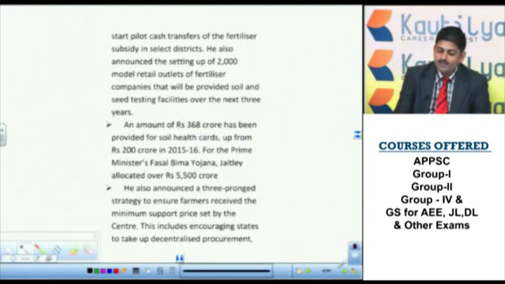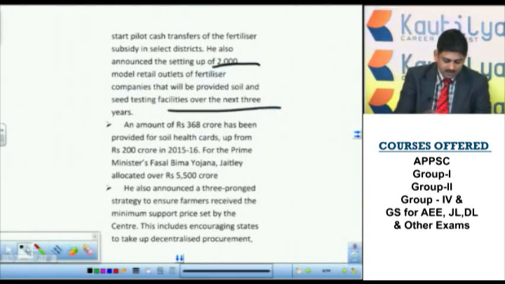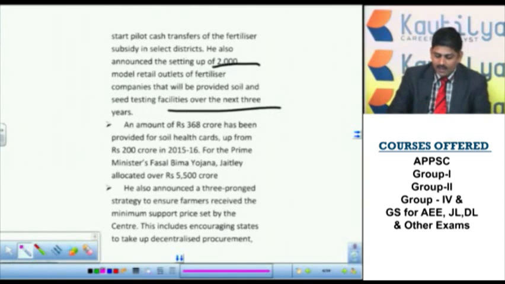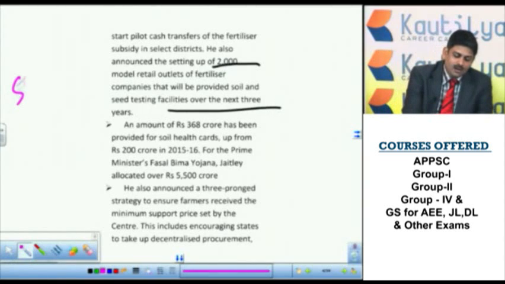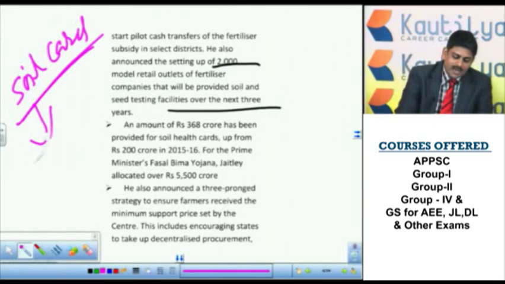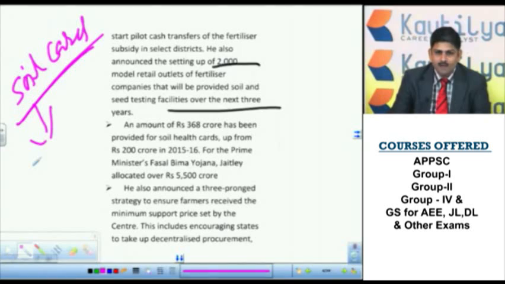Next, setting up of 200 model retail outlets of fertilizer companies that will be provided soil and seed testing facilities over the next 3 years. Actually, here we have to see another one also, the soil card. So the Modi government introduced the soil card scheme. That means actually Indian farmers do not use technology as they should.